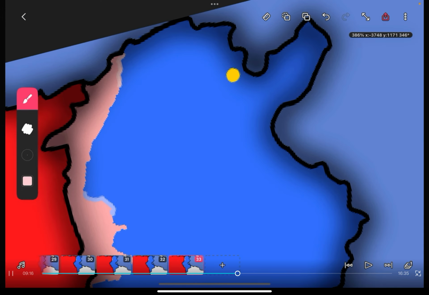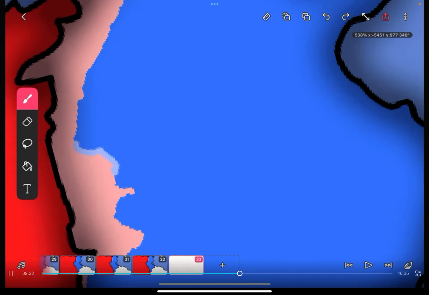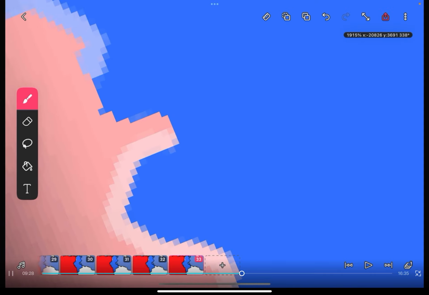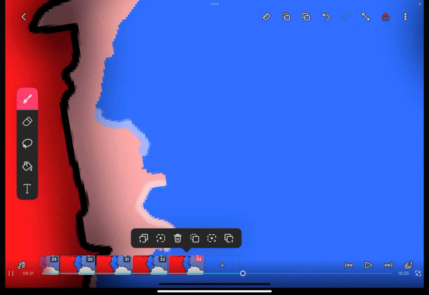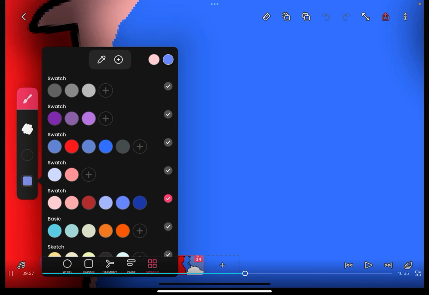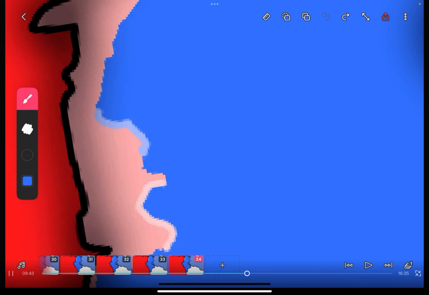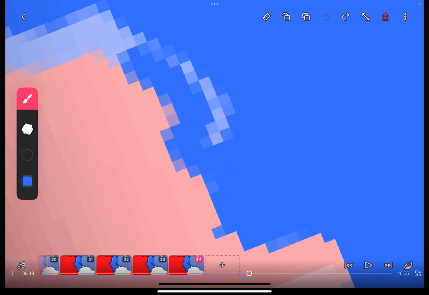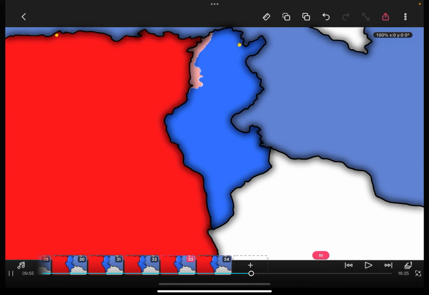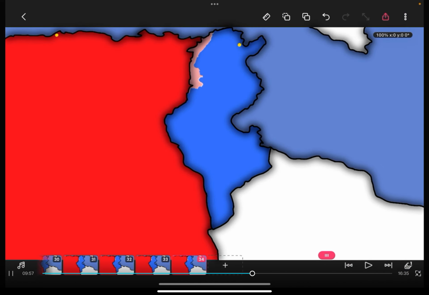Now it might overlap, and whenever I do this, it might color in the blue, so sometimes you have to fix that manually, but I'll show you what I mean in a moment. So let's just say the red keeps attacking, but the blue Tunisia is starting to push back. So instead of doing your second darkest shade of blue like this, you're actually going to want to go to the country's main color, the color of blue, and just color it in. It doesn't have to be perfect, roughly, because you won't be able to tell from this far out, really. Look, you can't even tell that I messed up a tiny bit.